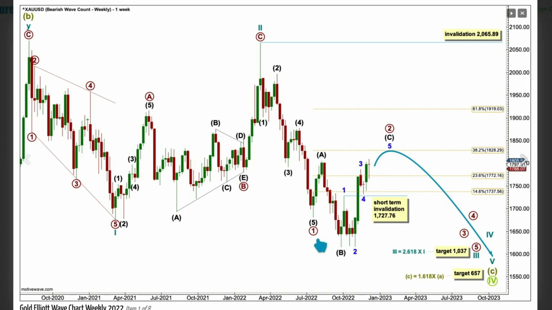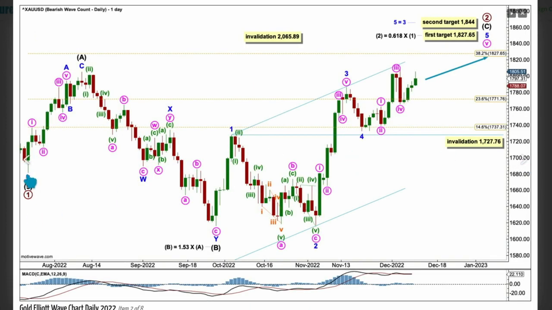Let's take a look at the daily chart level with the end of primary wave 1. I think it's this point here. Now we're zooming in on the whole structure of primary 2, an expanded flat correction. These are actually pretty common Elliott wave corrective structures. Within an expanded flat, labelled intermediate A, B, C, it should subdivide 3, 3, 5. Intermediate A subdivides as a 3, this is a zigzag. Intermediate B also subdivides as a 3, this is a double zigzag. Intermediate B is a 1.53 length of intermediate A, a little bit longer than the common range of up to 1.38, but certainly within allowable limits of up to 2.